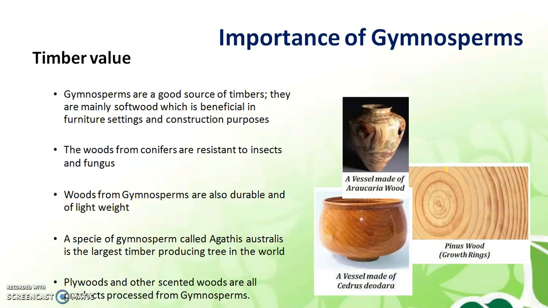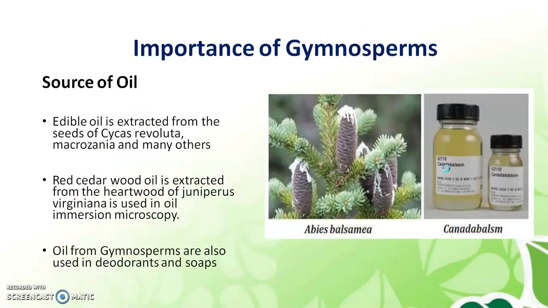The species of gymnosperm called Agathis australis is the largest timber producing tree in the world. Plywoods and other scented woods are also products processed from gymnosperms. Then source of oil. Edible oil is extracted from seeds of cycas, and red cedar wood oil is extracted from hardwood of junipers. It's used in immersion microscopy. Oil from gymnosperms is also used in deodorants and soaps.